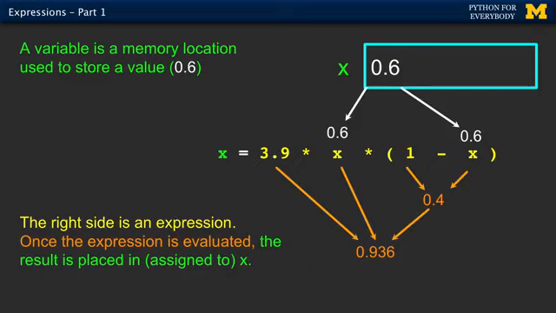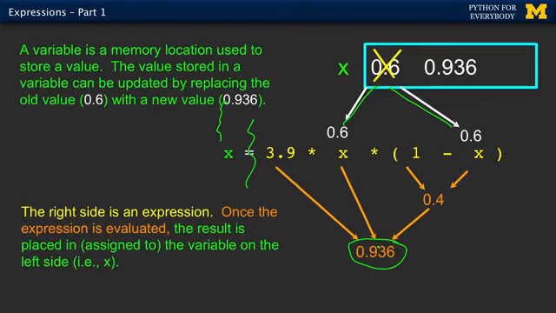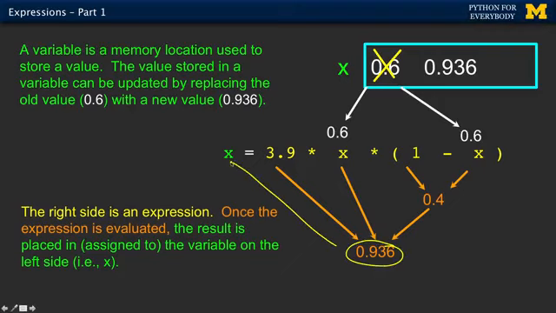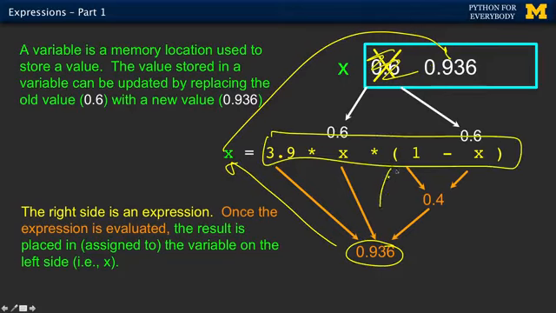So if, for example, x before this statement started had a 0.6 in it, it firewalls off the left part and computes the right part by pulling the 0.6, the old value of x, doing the computation, getting the new value, and then and only then does it store the 936 into x, overwriting the 0.6 that was in x. So one side finishes, produces a result, and then it can overwrite. It doesn't mean you have to put the variable on both sides, but it's why you can.